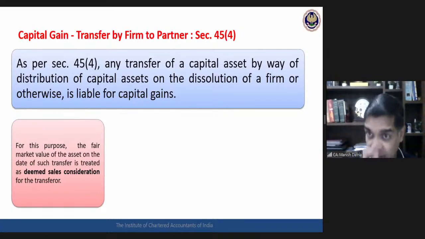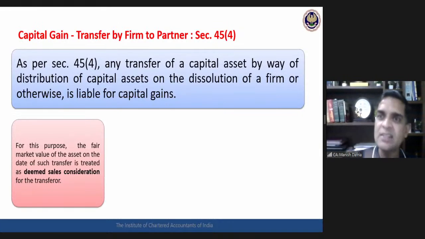Okay, see it very, very carefully. The fair market value as on the date of transfer. Say for example, the firm was having a plot of land purchased around 20 years back for rupees 10,000. Now today it is appearing in the books of accounts of the firm at 10,000 only. Now the firm has transferred this plot of land to the partner.